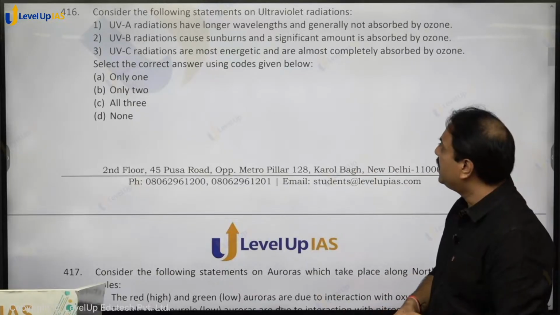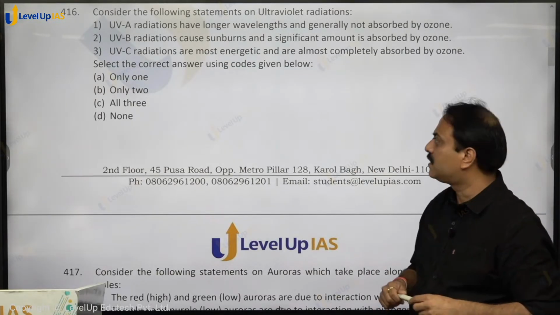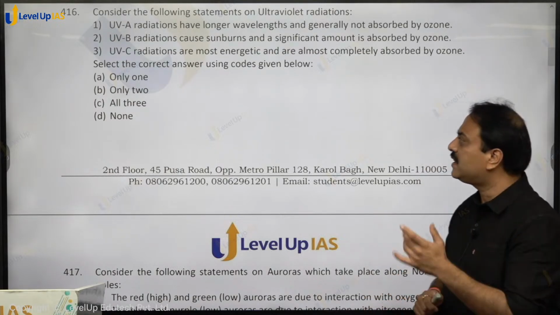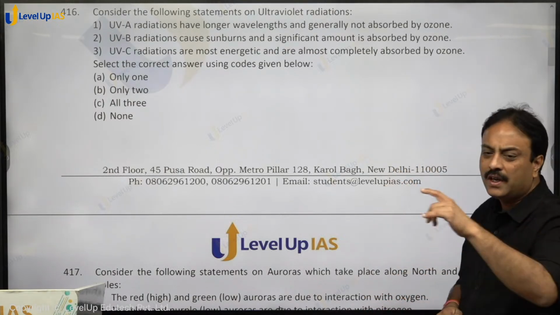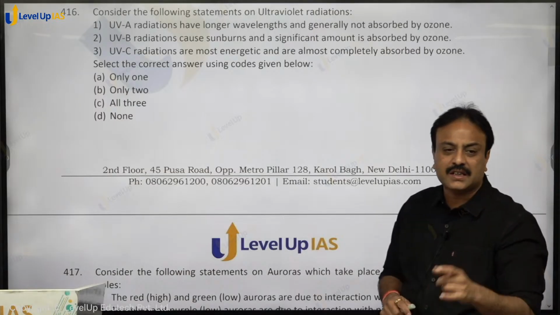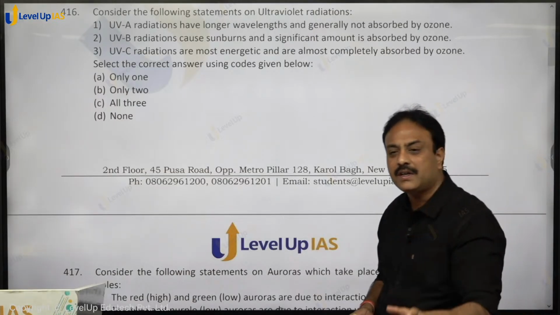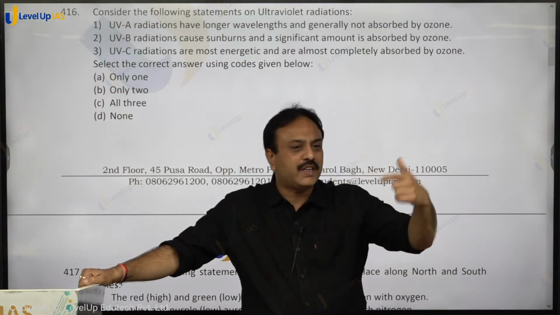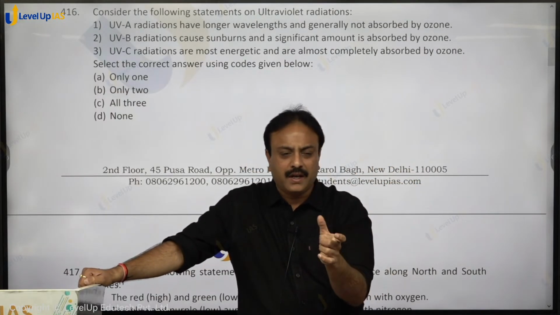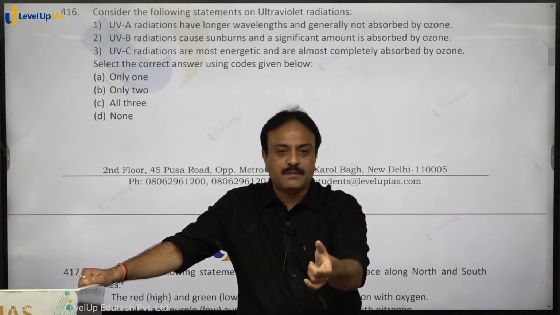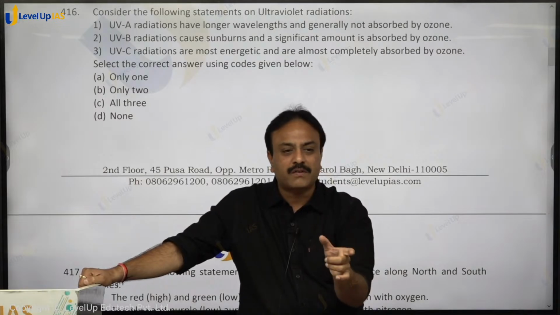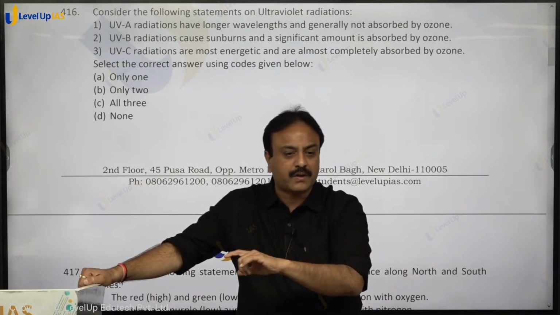Consider the following statements on ultraviolet radiations. Why I have framed this question: UPSC for the last 3 years is asking a question on insolation. In one year it asked that, out of insolation coming in, one statement was equator receives 10 times the insolation as compared to poles. One statement was maximum part of the infrared radiation is absorbed by water vapor.